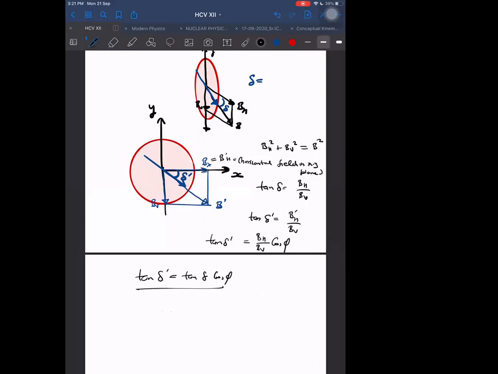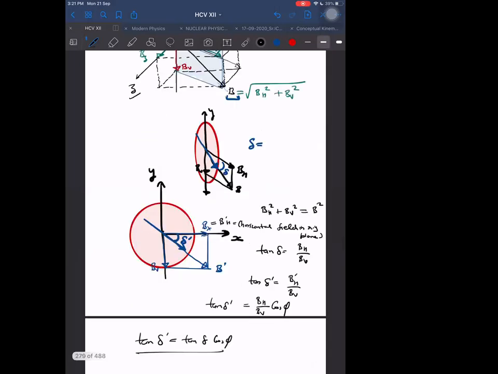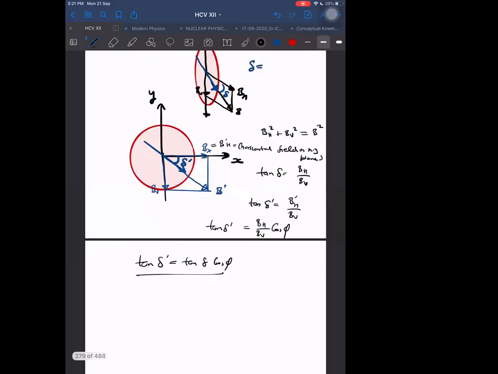Phi is the angle made by the plane of the dip circle with the magnetic meridian. Now you tell me, are you understanding this?